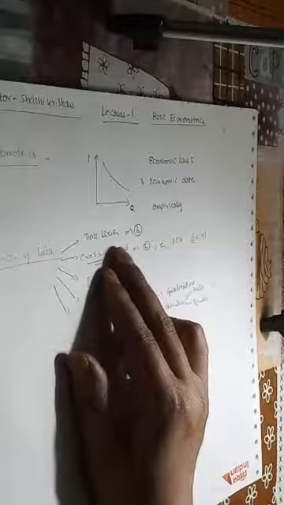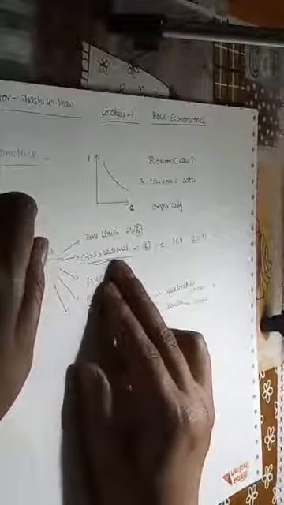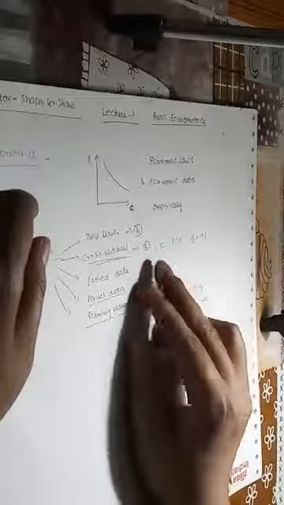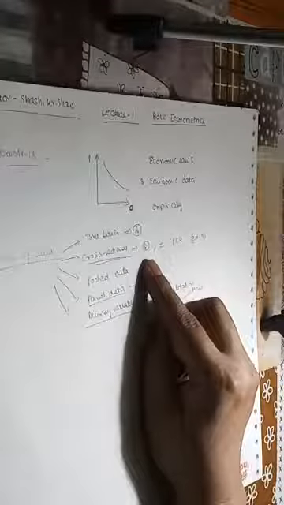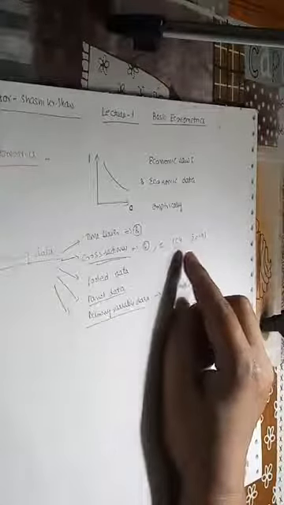First is time series data. Here we look at a particular variable, say saving rate, and how it is changing over a period of time. Second, we look at cross sectional data. Here we look at several variables like saving rate, consumption, per capita income, or investment rate, and we look at a particular point of time, say 2019. What is my saving rate? How much is my marginal propensity to consume? What is per capita income in 2019?